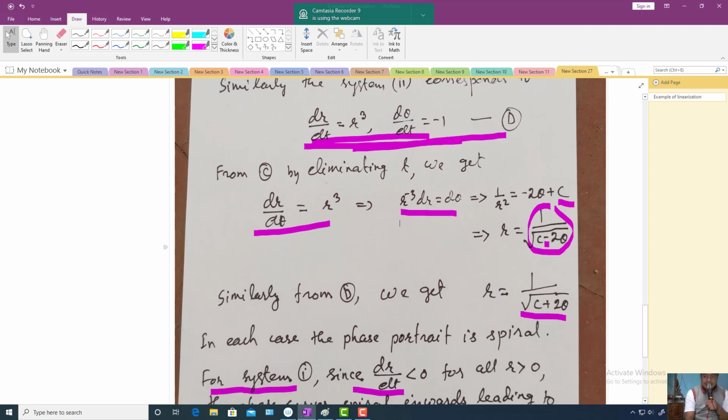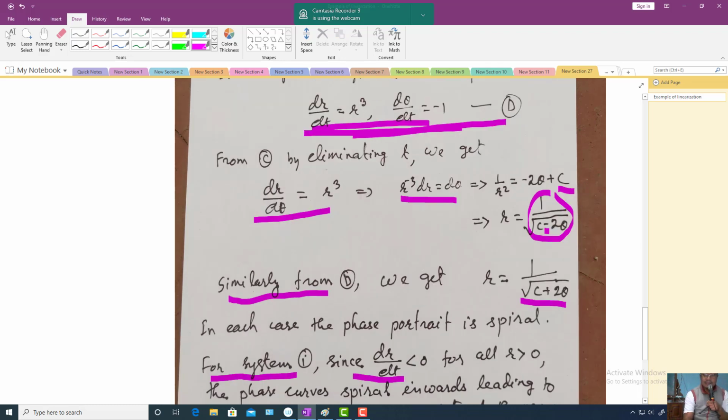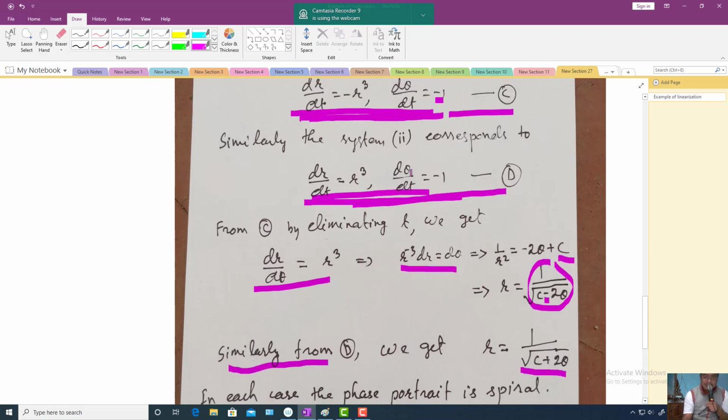What does it say? Similarly, from the system we get this one. When theta decreases, r is always positive, since the radius vector distance is supposed to be positive, r cube.